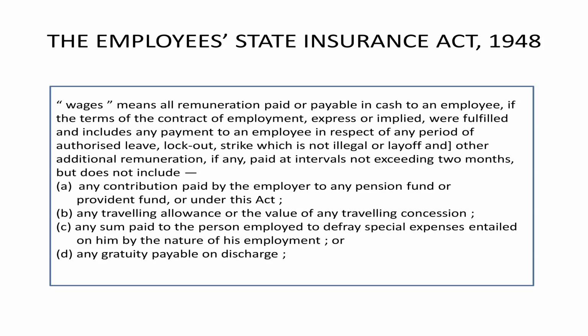Now, wages here means it's all inclusive. All remuneration paid or payable in cash is wages. The only exclusions are the contribution paid by the employer to pension fund or provident fund, any travelling allowance or value of any travelling concession, any sum paid to the person employed to defray special expenses entailed on account of the nature of employment, and gratuity payable on discharge. With these exceptions, whatever money amount is paid to him is wages under the definition of the ESI Act.